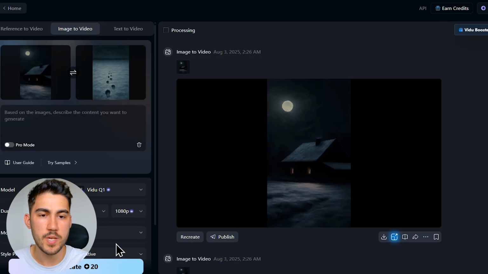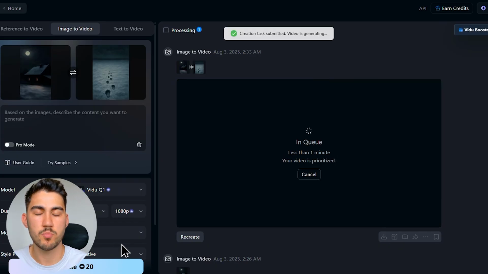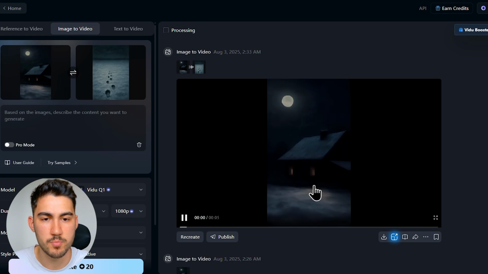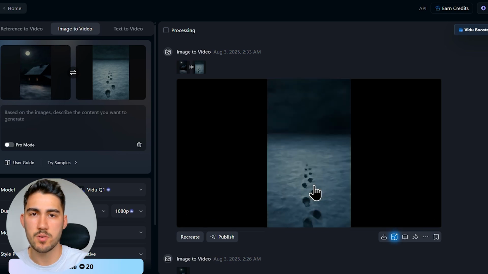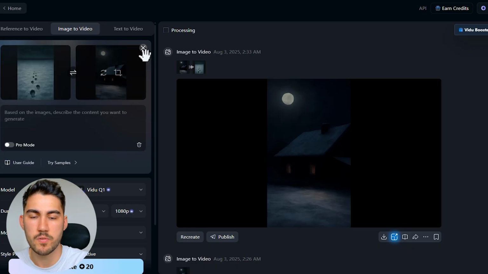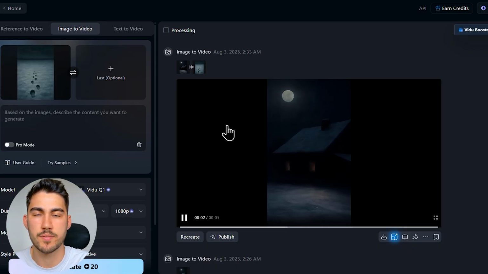With that, we are generating a transformation moving from the house to the place, to the road with the snow and the footprints. So we generated the first house video, the transformation between the house and the snow, and now we generate the video for the snow and the footprints.